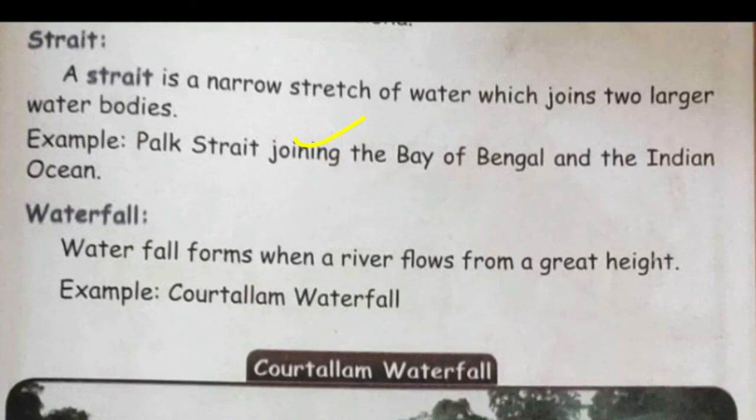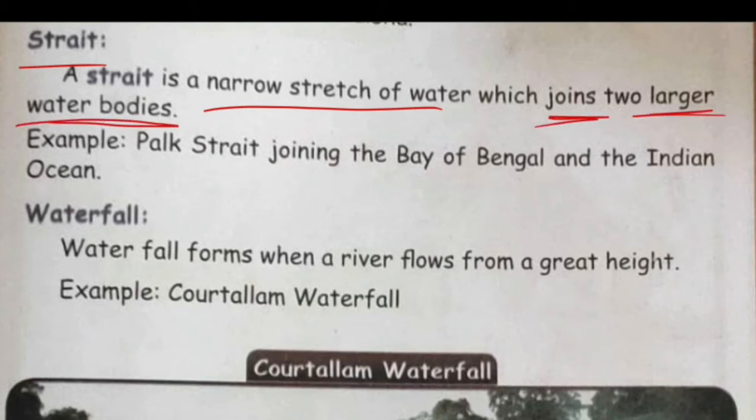Now come to the next water body, known as a strait. A strait is a narrow stretch of water which joins two larger water bodies. Okay, children? Have you understood, children? Let me explain in detail.